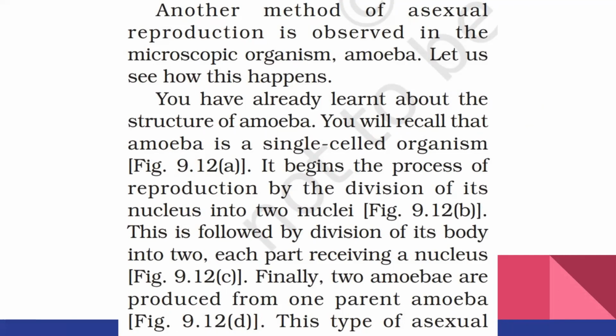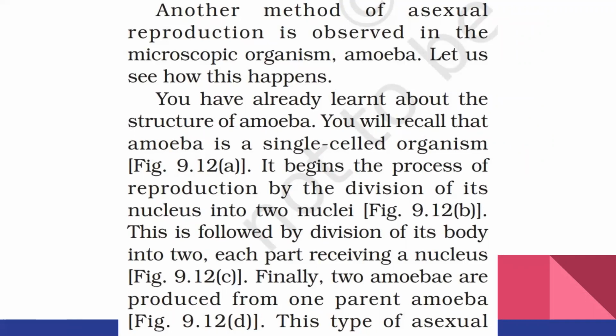This is followed by division of its body into two, each part receiving a nucleus. Finally, two amoebae are produced from one parent amoeba. So what is happening in amoeba? We know that amoeba is a single-celled organism with a nucleus in the center, then cytoplasm and a cell membrane, which you learned at the beginning of this lesson.